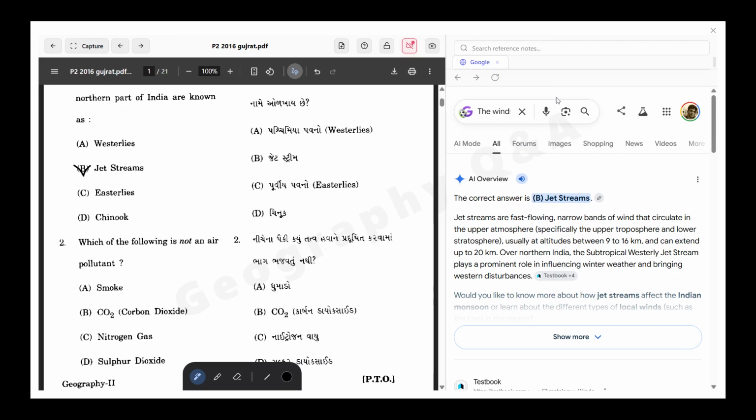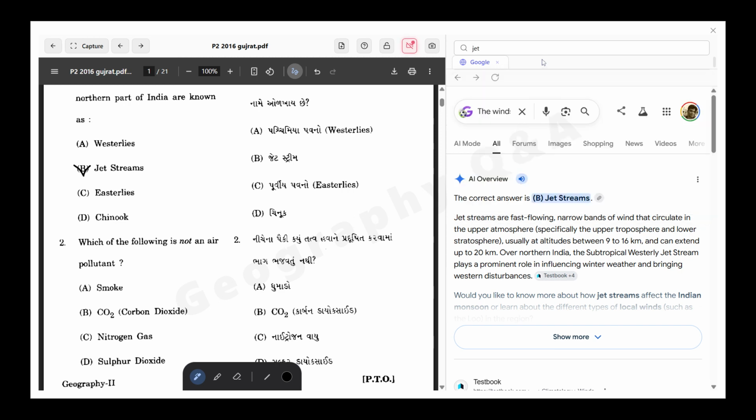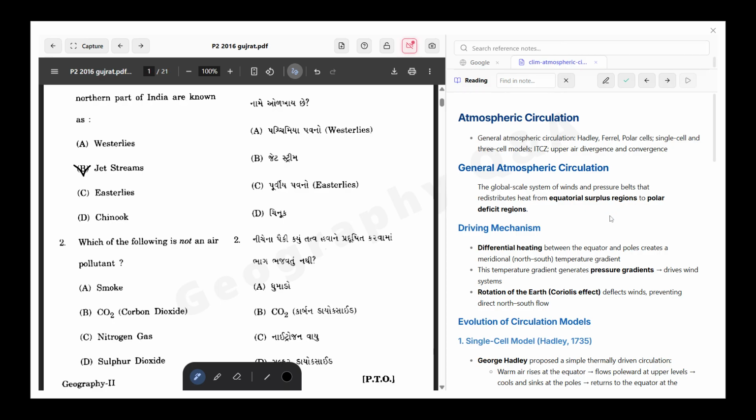If you want to know more about jet stream, you can search for the jet stream. If the notes are available for that particular question, it will display under climate, atmospheric circulation. So that may be related to jet stream and other topics related to atmospheric circulation.